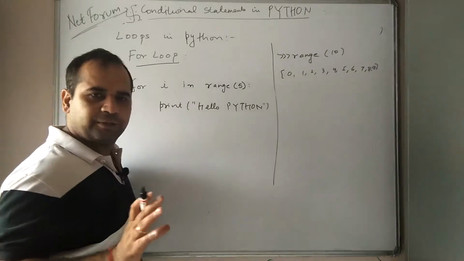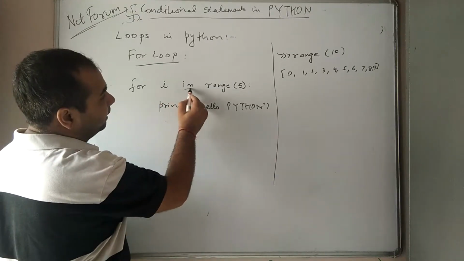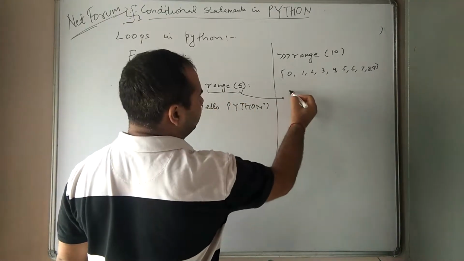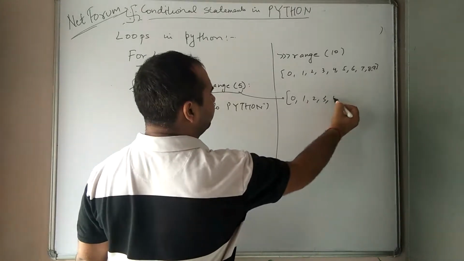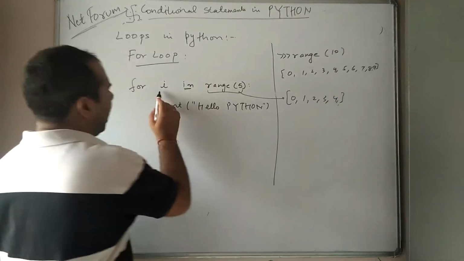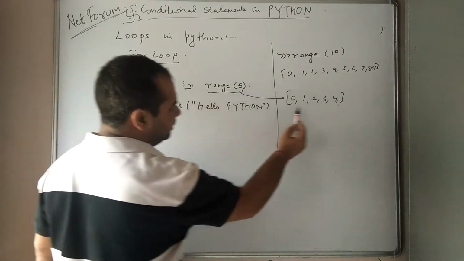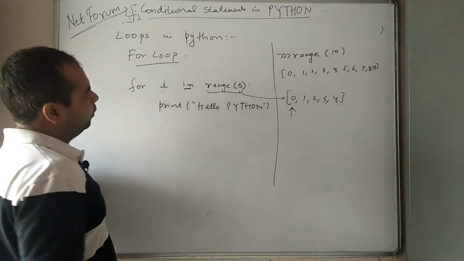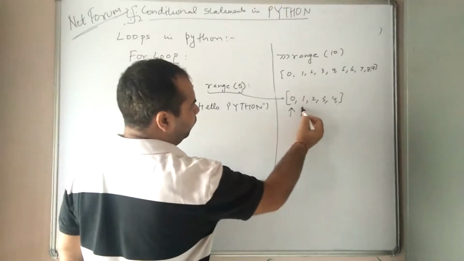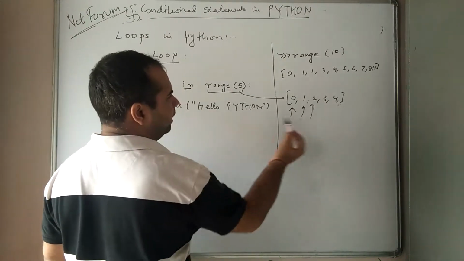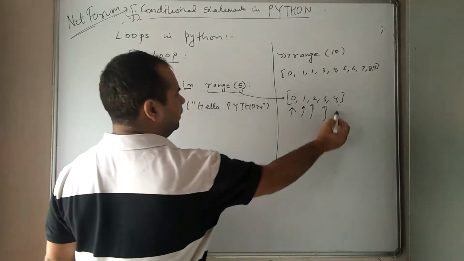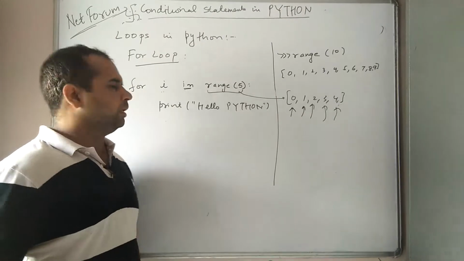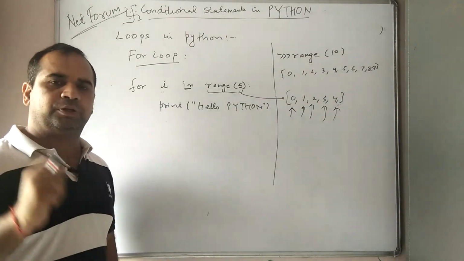Here there is no need to initialize. So how does it work? For i in, where in is a very important word. In says that i must be in this range of 0, 1, 2, 3, 4. If i is in range, print hello Python. So I iterate. First i goes to 0, print hello Python. i goes to 1, print hello Python. i goes to 2, print hello Python. i goes to 3, print hello Python. i goes to 4, print hello Python. This is a very important point to remember.